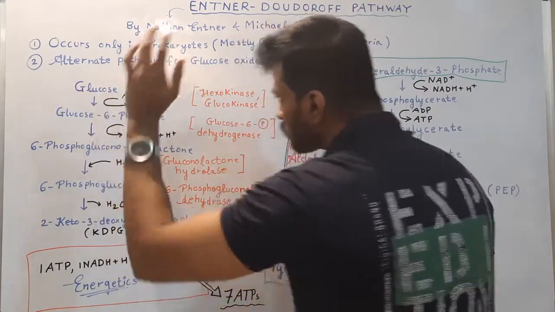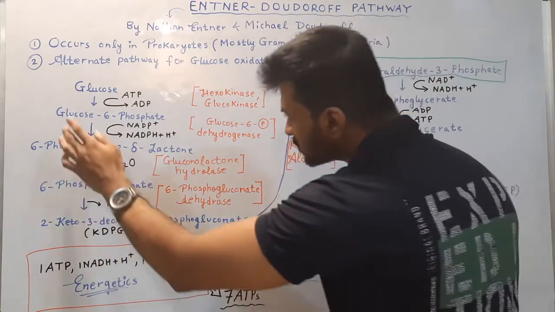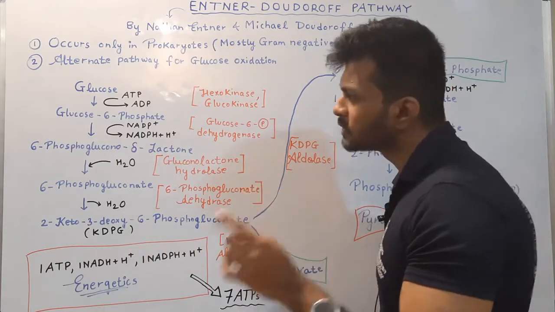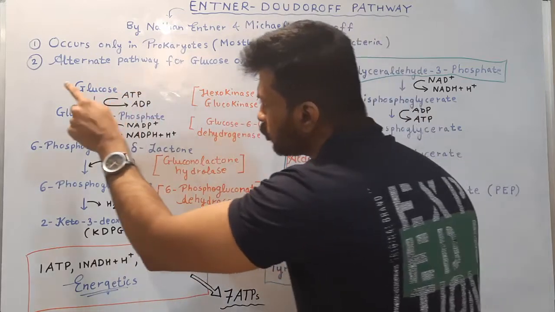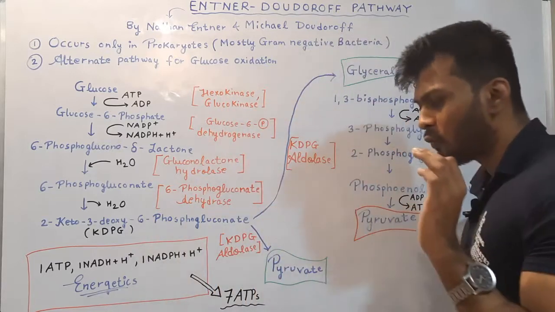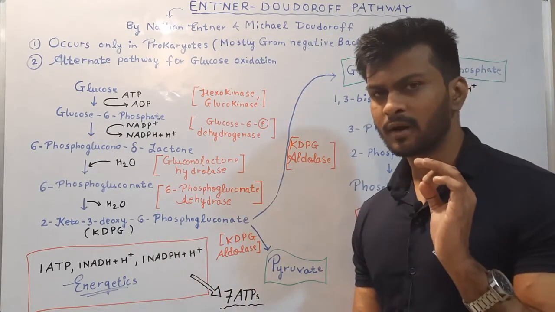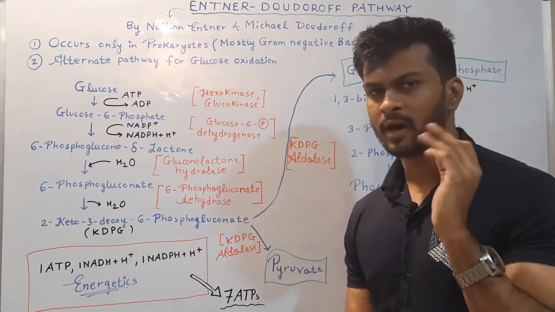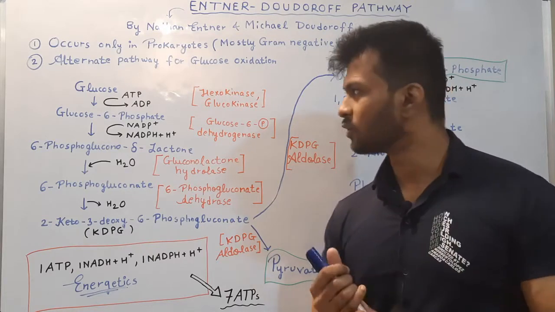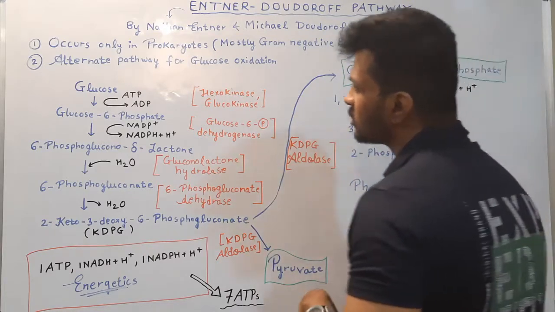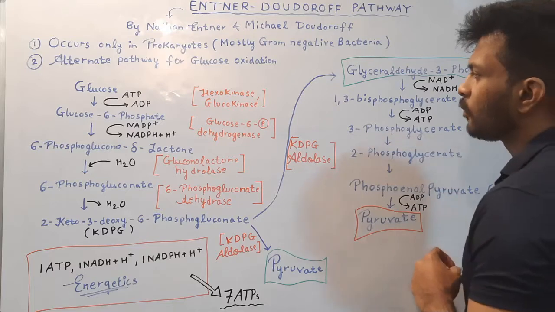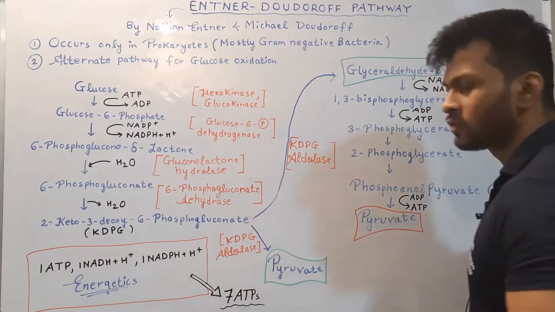So if we start with glucose, glucose will be converted into glucose 6-phosphate, which will be catalyzed by an enzyme hexokinase or glucokinase. Both of these enzymes can catalyze the conversion of glucose into glucose 6-phosphate. Glucokinase will be active when the blood glucose levels are higher, for example, after having a meal. This also we have discussed in depth while studying glycolysis. So if you are a new student, make sure to watch all the previous videos, so that you will get an idea of what is going on over here, or to strengthen your concepts.